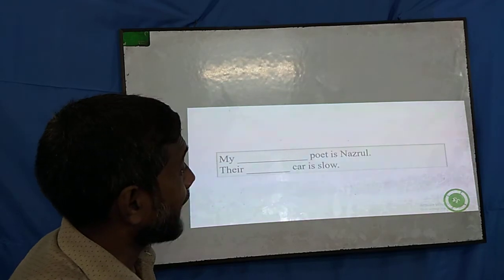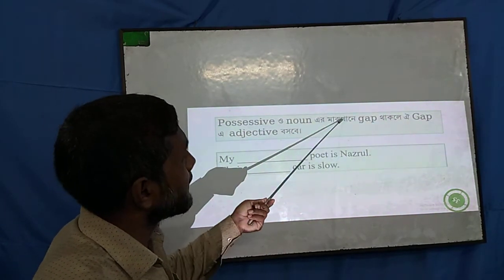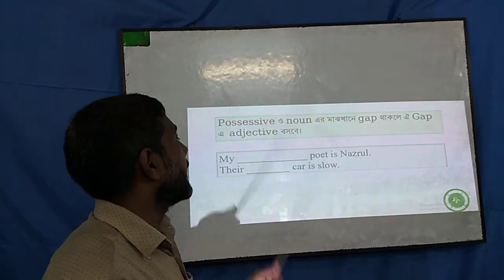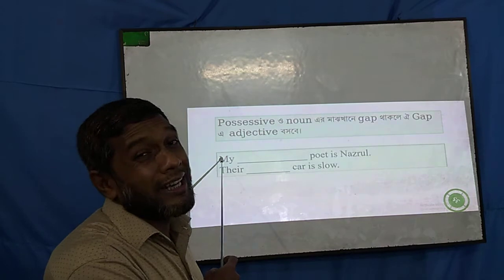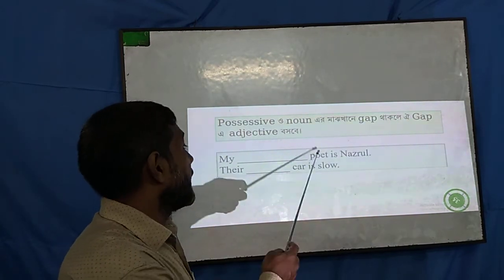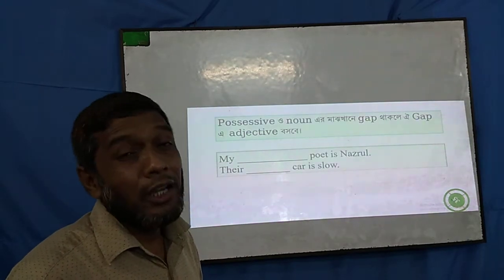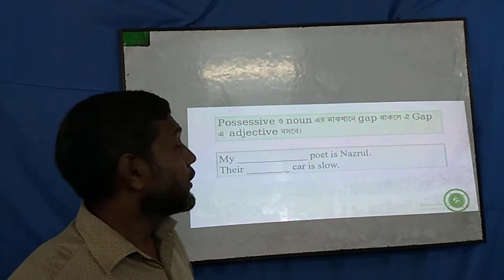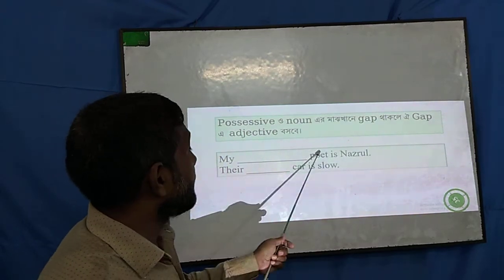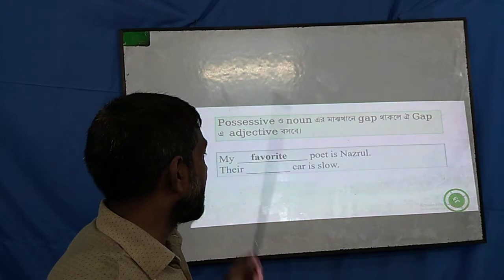So this is 35. If there is a gap between the possessive and the noun, an adjective sits in that gap. You know possessive is also an adjective, this is also an adjective, and this is the noun. So before this noun, how many words will you use? You must have to use adjective, adjective and adjective. So between the possessive and noun, this place is fixed for an adjective. So you have to use an adjective word.